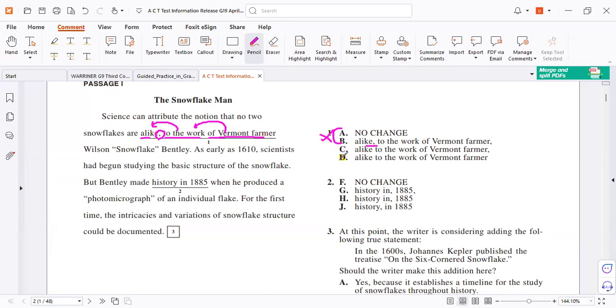For letters C and D, there is no mistake, but we have a comma. If you continue reading, you will find we have a title and then a name. Between the title and the name, we don't use punctuation: the title Farmer and the name Wilson. Between them, we don't need any punctuation. That means this comma is misused or unnecessary. So delete C, and letter D is correct.